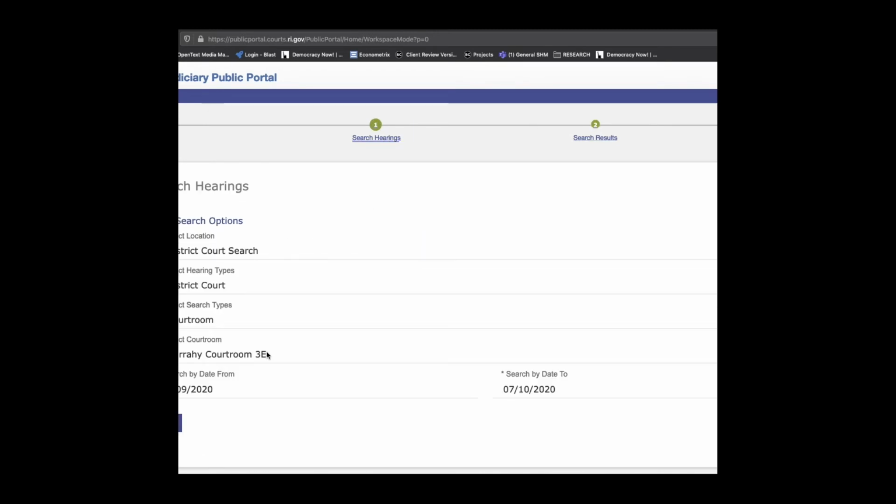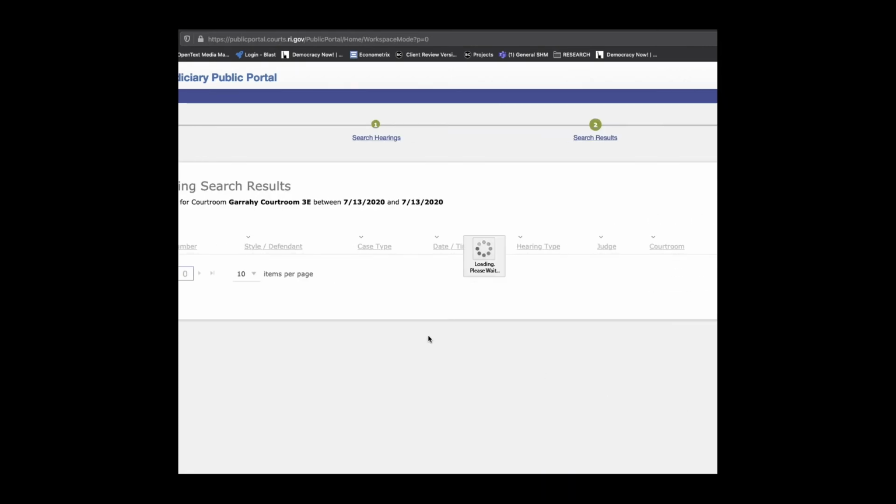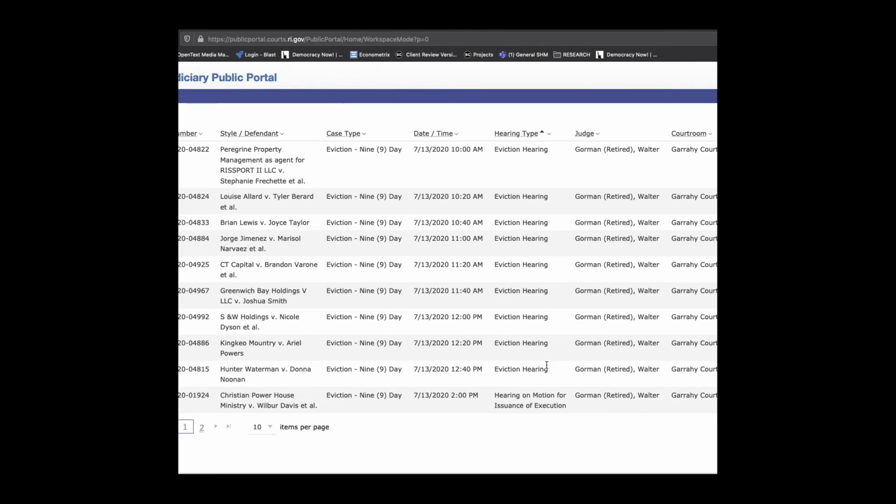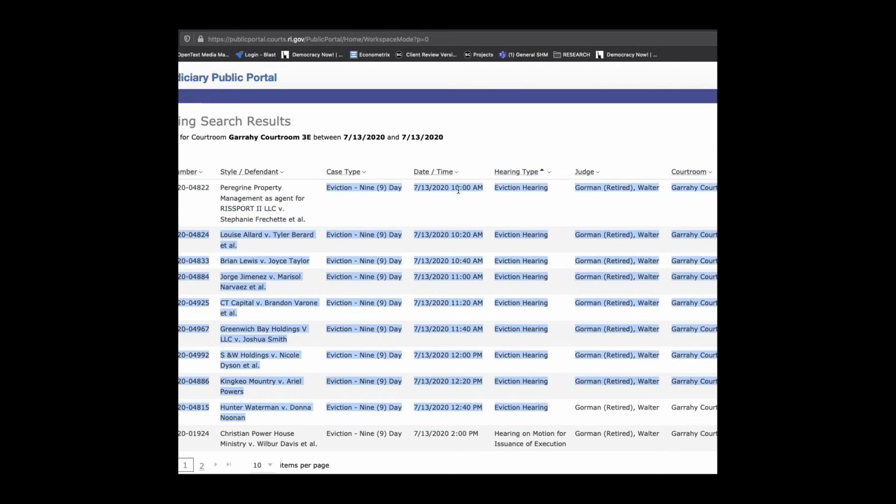If we did want to go back to the beginning and search for new dates, then we could do that by going to the top, clicking search hearings, and then picking new dates out of the date picker. For instance, here are all the cases on Monday, and when we search for evictions we see that there are these many evictions being heard on Monday morning between 10 and 12:40 in 3E.